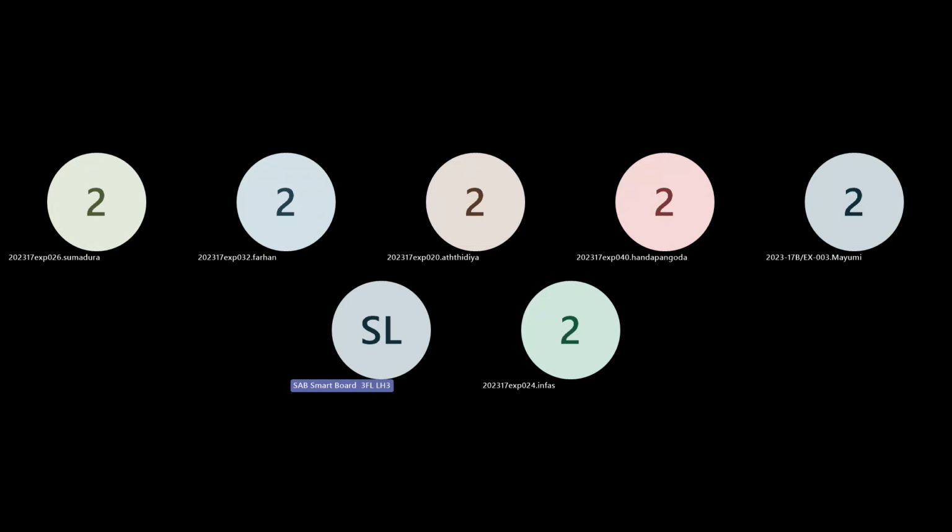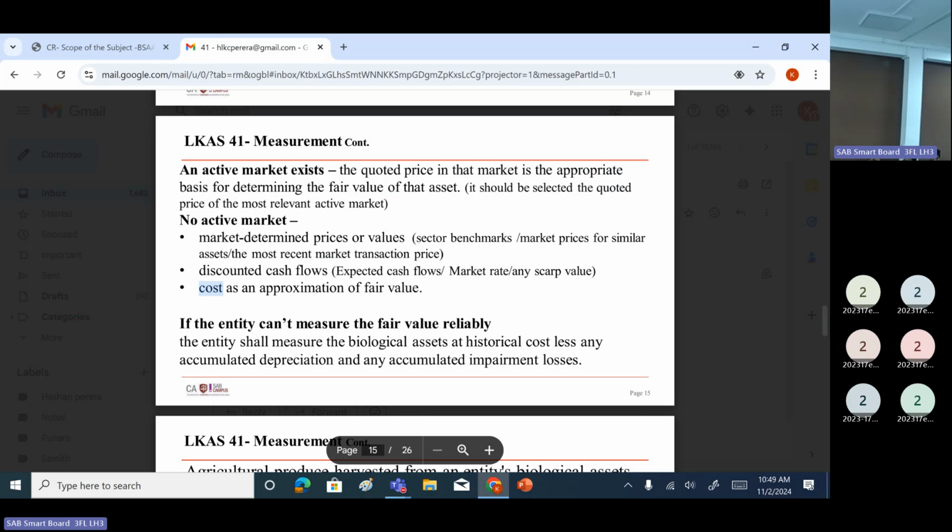That will be discussed under syllabus 13: how you are going to identify the principal market and the most advantageous market. If you don't have a principal market, you have to go to the most advantageous market to get the fair value. Right? To get the fair value, you don't want to consider transport cost. To identify the principal market, you have to consider transport cost.